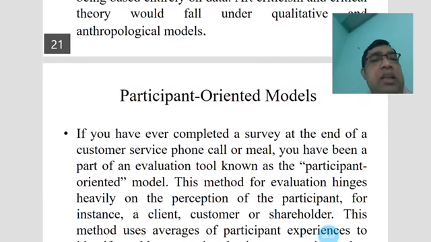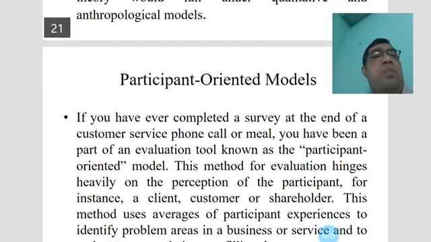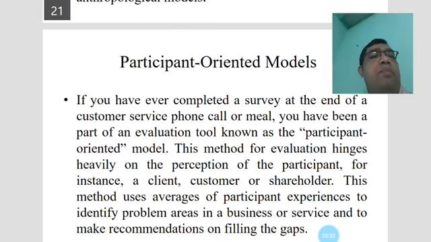Another type is the participant oriented model. If you have ever completed a survey at the end of a customer service phone call or mail, you have been a part of an evaluation tool known as the participant oriented model.